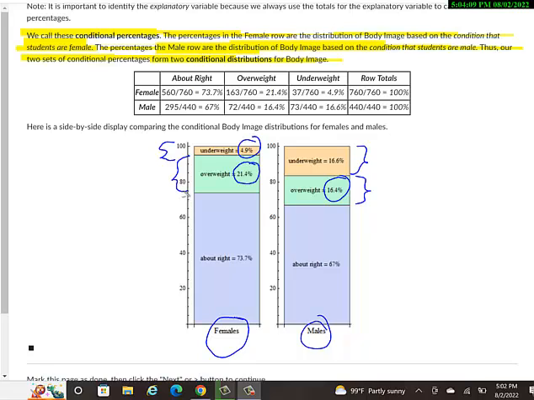Then for the about right category, as we saw before, 73.7% of females said they felt like their body image was about right, versus 67% of males. So there's a side-by-side comparison, and you can draw your own conclusions, psychology-wise. Why do so many females think of themselves as about right or overweight and not that many underweight, and so on. But it's kind of interesting that the percentages are a lot closer than you'd think, maybe.